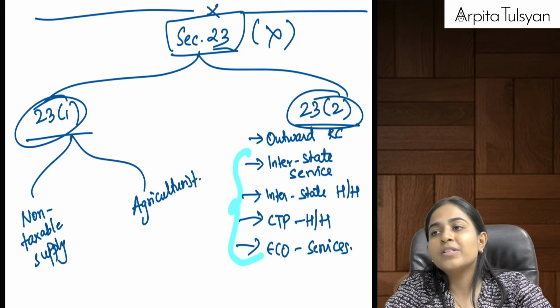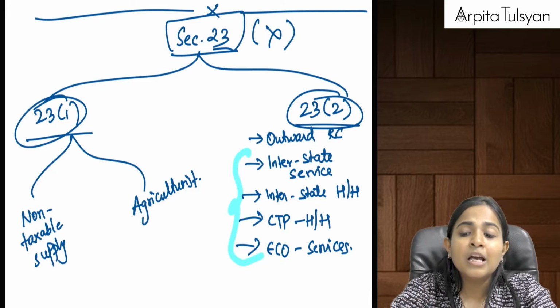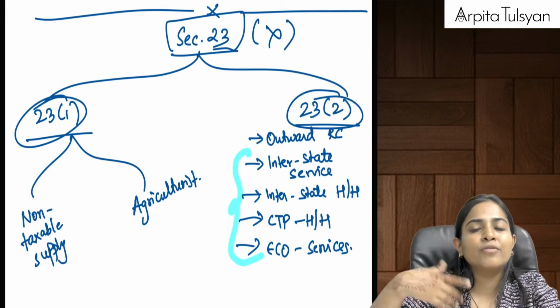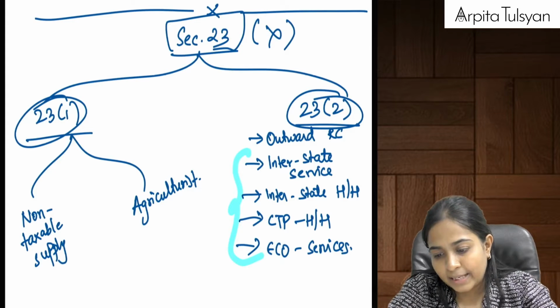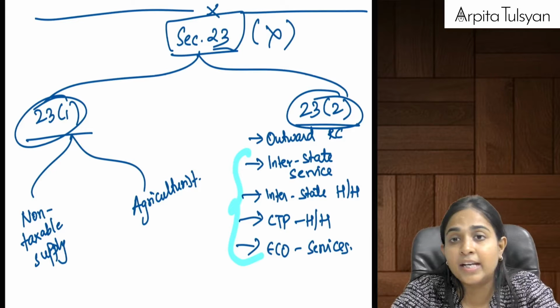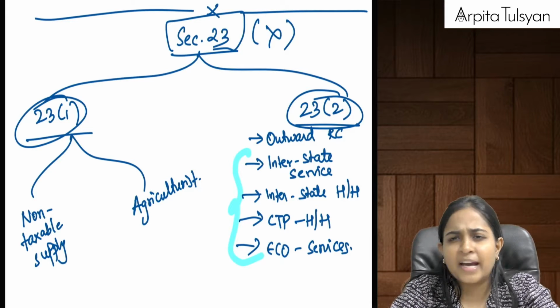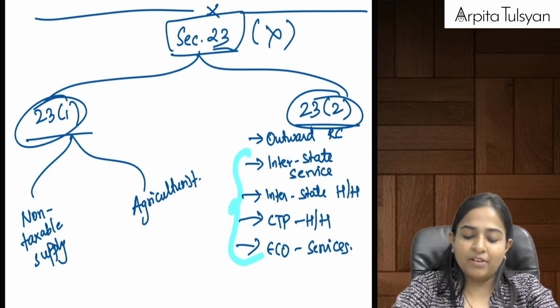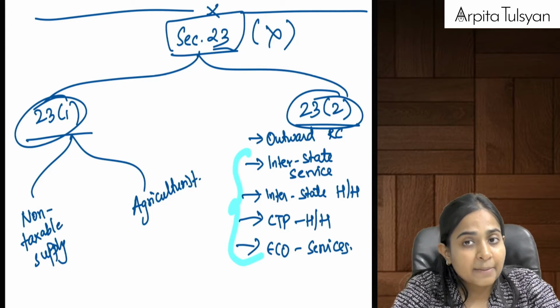And second: any agriculturist, individual or HUF, who is supplying any produce cultivated by him from land need not get himself registered. But if this agriculturist is engaged in any other activity, such as potato wafers, tomato sauce, packing, pre-packaging and all those things, then he will be liable for registration. Then we went to section number 23, subsection 2.